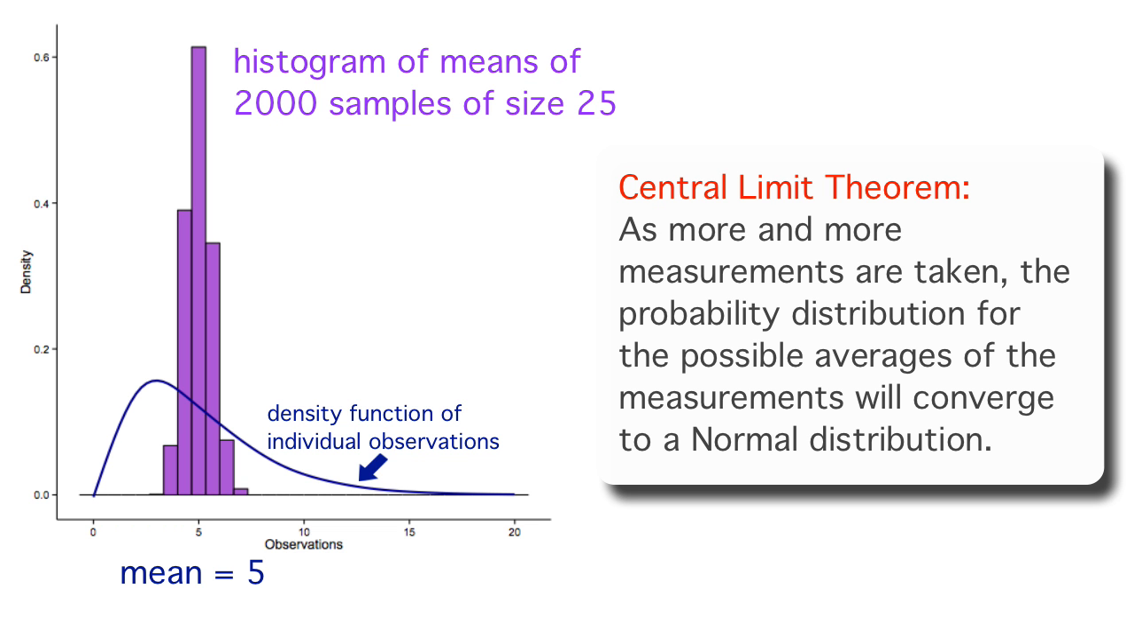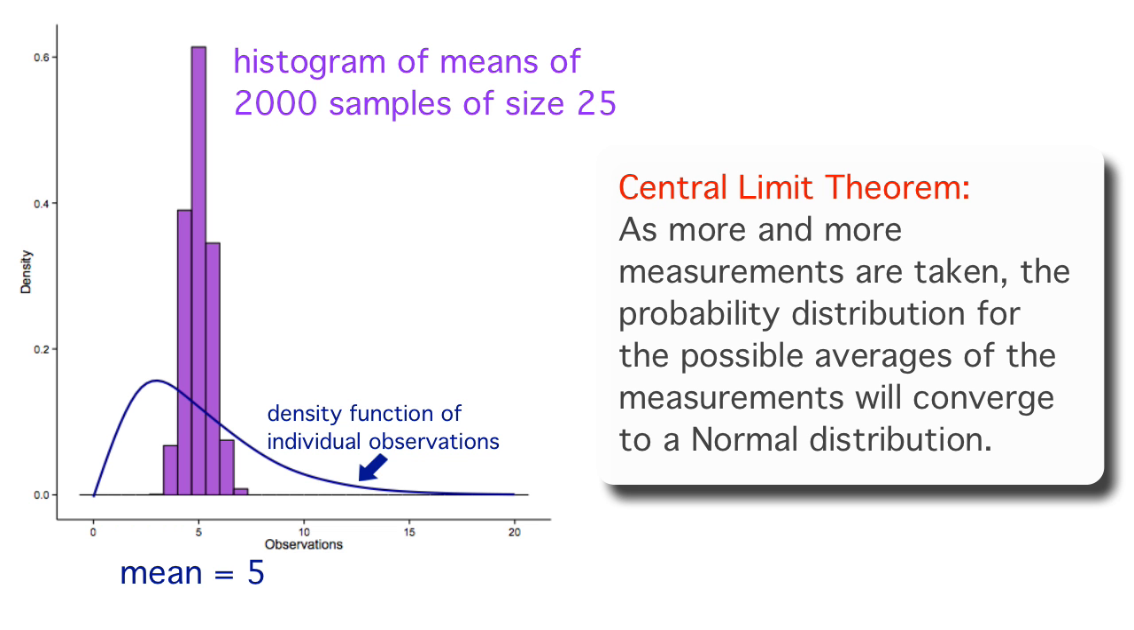A large sample size doesn't affect the probability distribution of our individual observations. That is what it is by its nature. But when carrying out a study, a researcher can choose the sample size. And if the researcher is working with averages and they have a large enough sample size, then the central limit theorem says that the averages will be approximately normally distributed.